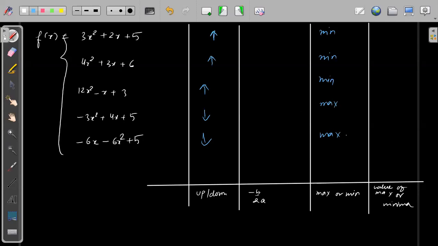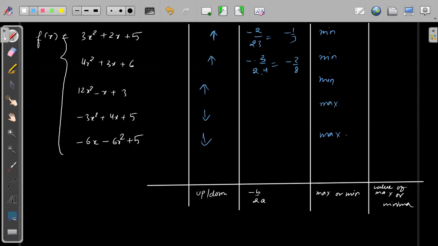Minus b by 2a. First one, let's find minus b by 2a for the first one. What is minus b? Minus 2 by 2 into 3. So this is minus 1 by 3. Second one, minus of b is minus 3 by 2 into 4. So this becomes minus 3 by 8.